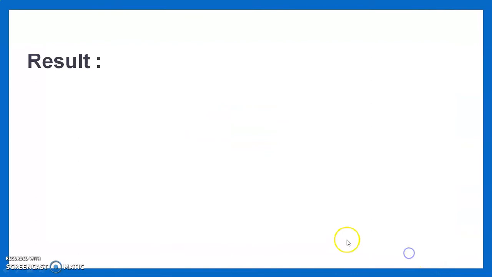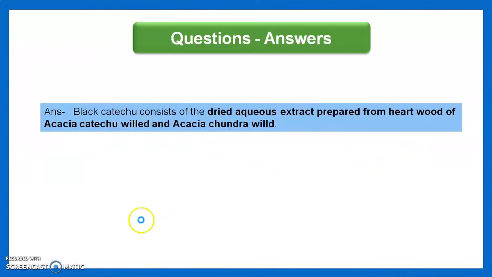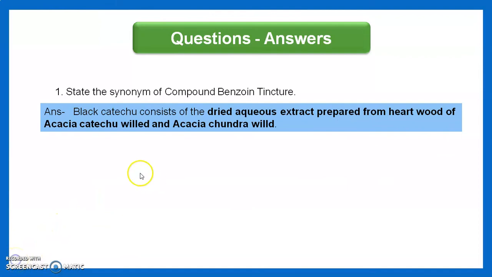Then we move toward the next, that is the result. The result should be written as, here we prepared 10 ml. So 10 ml of compound benzoin tincture IP is submitted in a well closed container protected from light with a neat label.